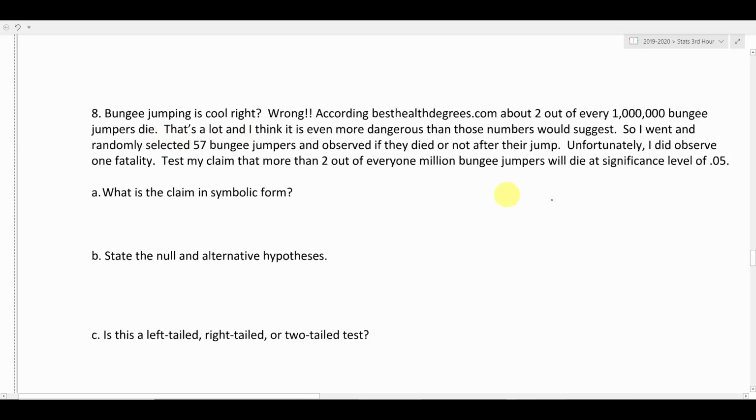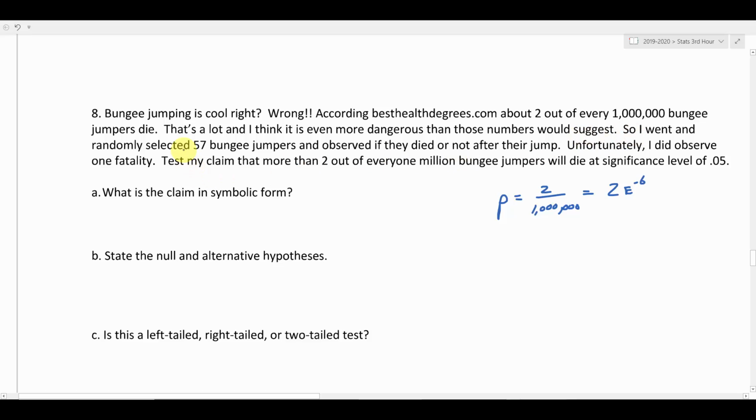They just gave us a proportion there, so I'm going to say proportion equals 2 out of 1 million. Which I believe you could rewrite as 2e negative 6. So if you wanted to write that in its decimal form, that's what it would be. That's a lot, and I think it's even more dangerous than those numbers would suggest. So that sounds like a claim.